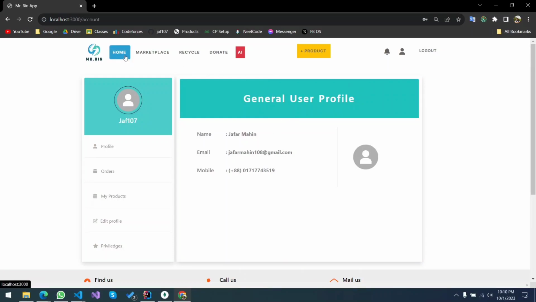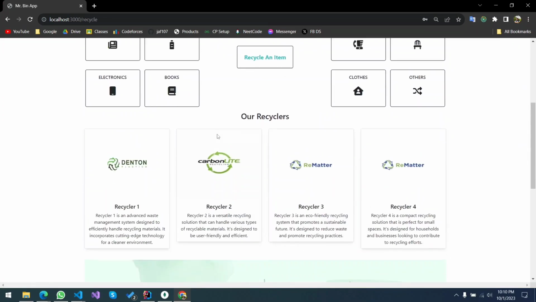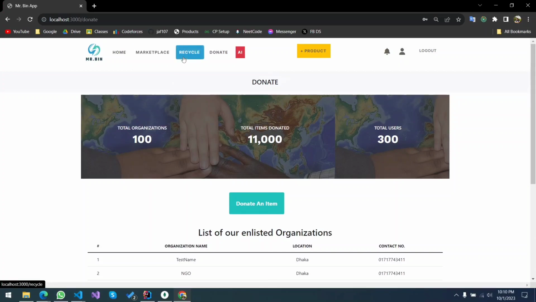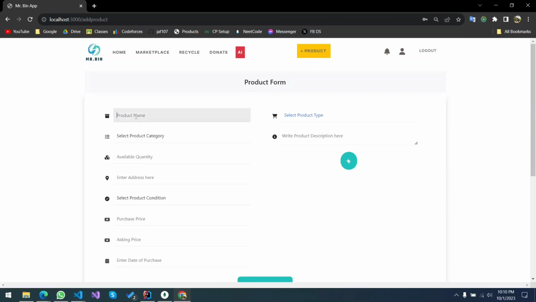So for a default user, we see that there are no views for the recycle and organization sections. It's because those sections are specifically entitled for the recycler and organization. Our user only gets access to here, and now we're going to create a product for the user.